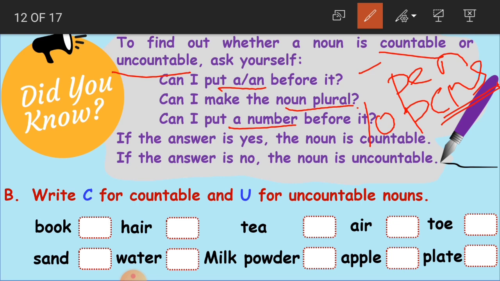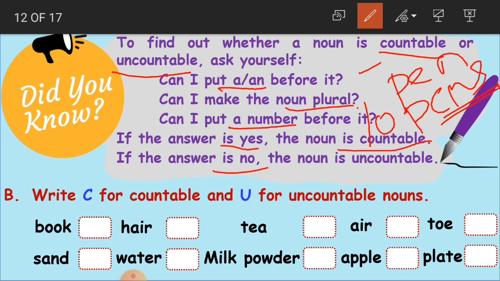So for all these questions, we can put a or an, we can make it plural, and if I can put a number, then this noun is a countable noun. Clear, children?